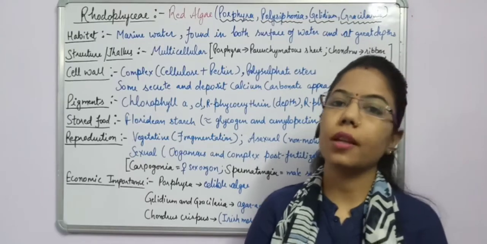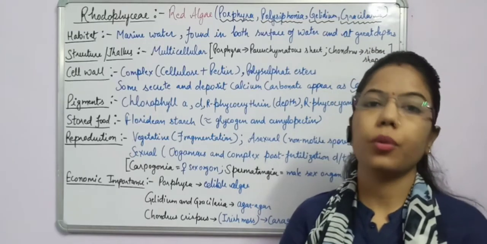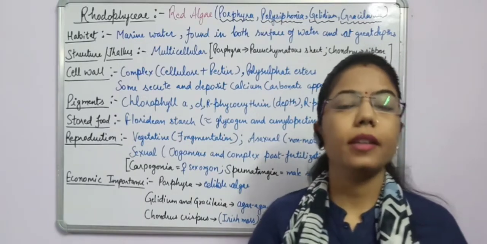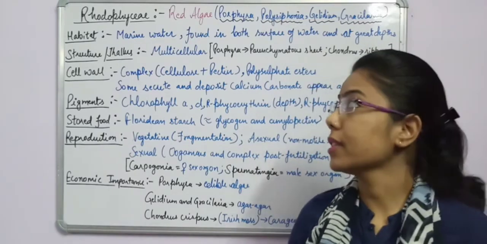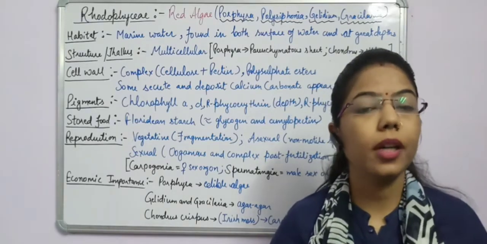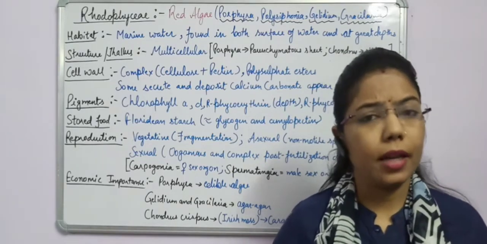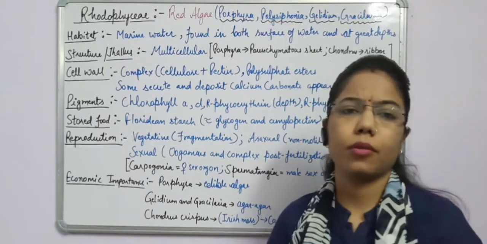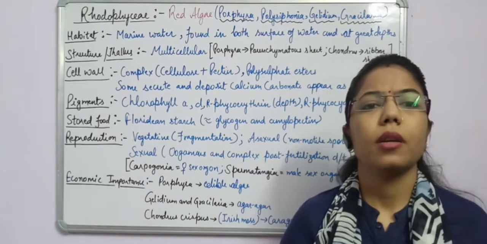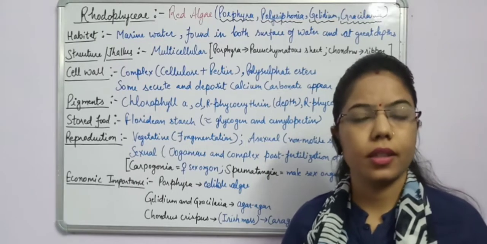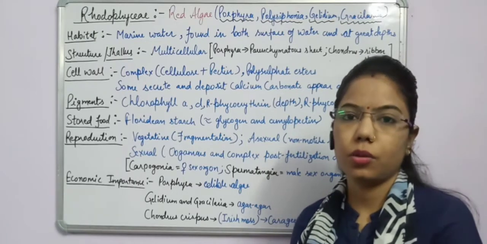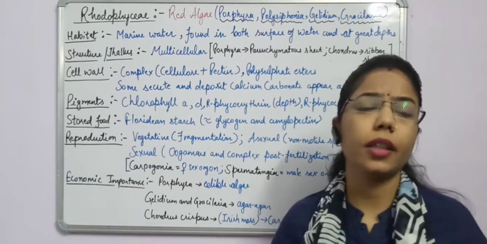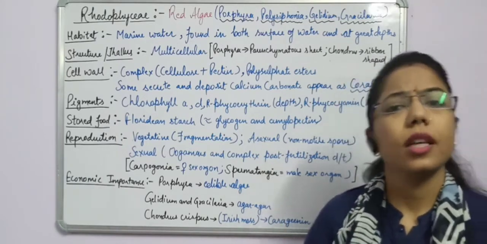Hello students, welcome back. Today we are going to start on the topic of chapter 3, Plant Kingdom. In the previous lectures we were doing the plant kingdom and we have divided it into different members, for example Thallophyta, Bryophyta, Pteridophyta, Gymnosperms and Angiosperms. Right? In that part we started with the first one, Thallophyta.